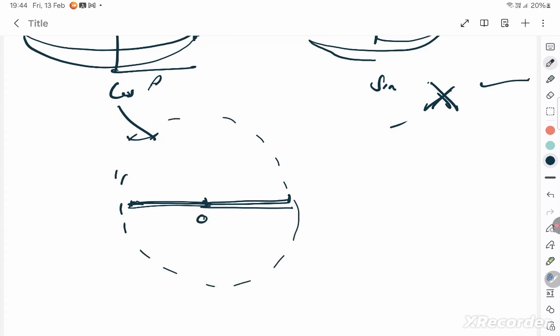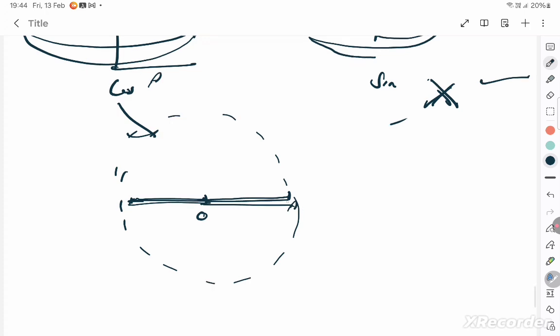See, for example, this is the origin. The particle starting from the origin, starting from the extreme position. Supposing the particle is coming back from the right side to the left side, it has come to this position. Project it on the circular motion. Circular motion is called the phasor diagram. Once you do that, you know the particle in actual should start from here. But there is a sum where the particle is starting from here. At time t is equal to 0, it's not here, it is at this point, which means there is an initial phase